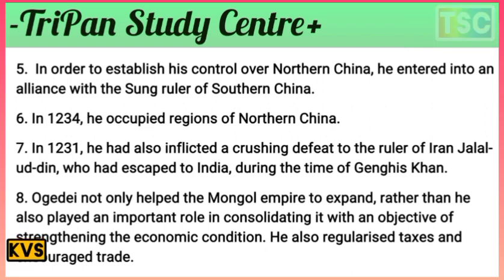In 1234, he occupied the region of northern China. In 1231, he had also inflicted a crushing defeat on the ruler of Iran, Jalaluddin, who had escaped to India during the time of Genghis Khan.